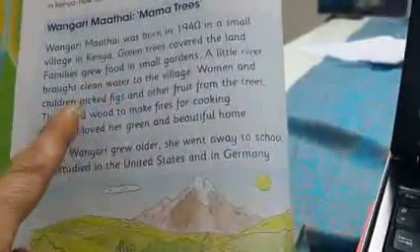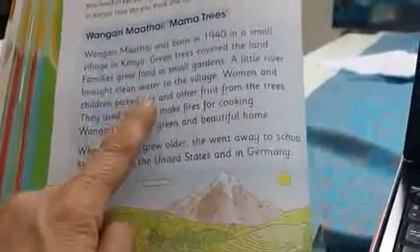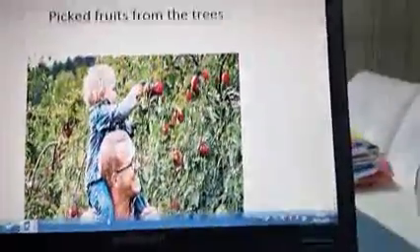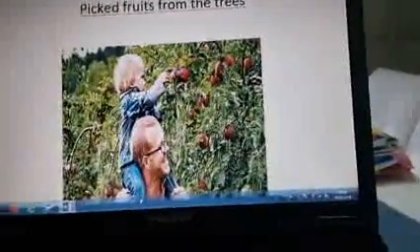Women and children picked figs and other fruit from the trees. Women and children, they picked. This little baby picked an apple, okay? They picked fruits, apples, oranges, bananas maybe, I don't know. They had lots of fruit trees.